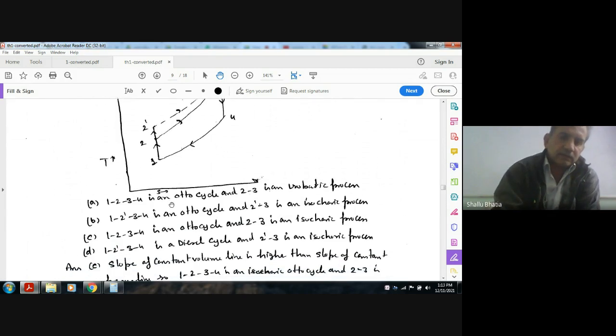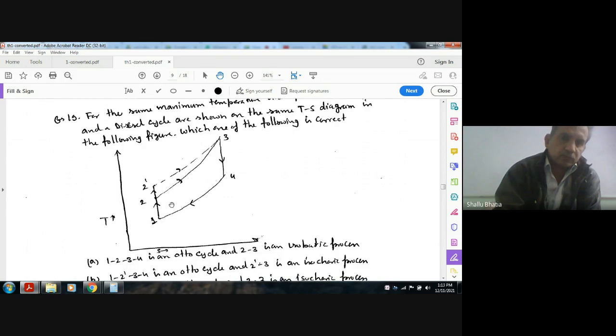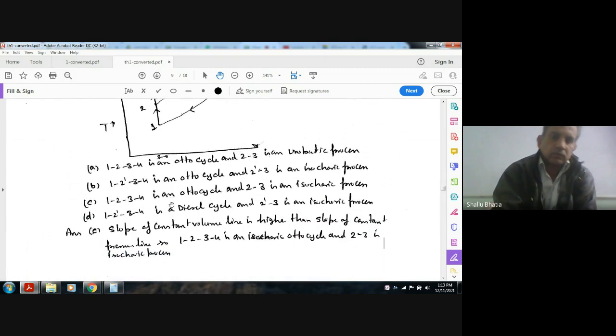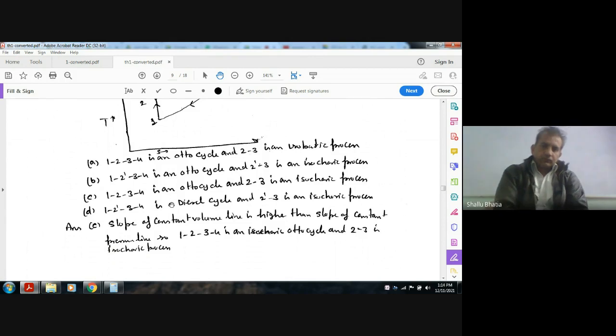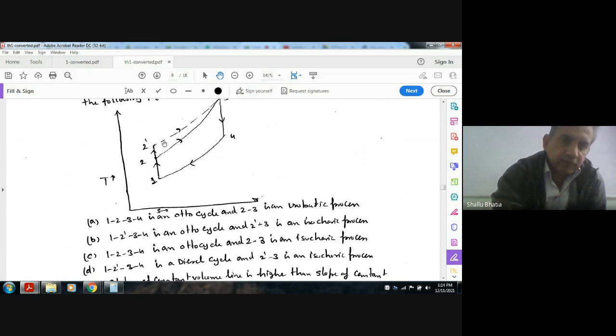Clearly, it can be seen that the slope of 2 dash 3 is less than the slope of 2 3. So in the TS diagram, the constant volume lines have higher slope. This is the constant volume line, and this is the constant pressure line. So 1 2 3 4 forms an Otto cycle because the heat addition is at constant volume, and heat rejection is also at constant volume.